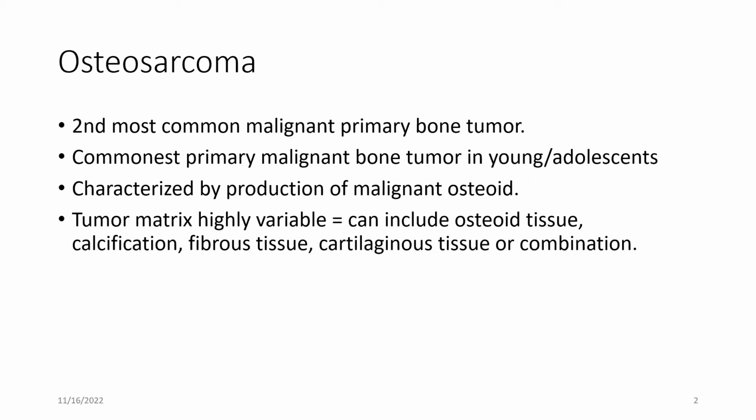So, guys, what is the most common primary malignant bone tumor? Yes, it is multiple myeloma, right? The most common malignant bone tumor is metastasis. Osteosarcomas are characterized by the production of malignant osteoid, and the tumor matrix is highly variable. It should not always be osteoid tissue, but can involve calcification, fibrous tissue, cartilaginous tissue, or a combination of all of these.